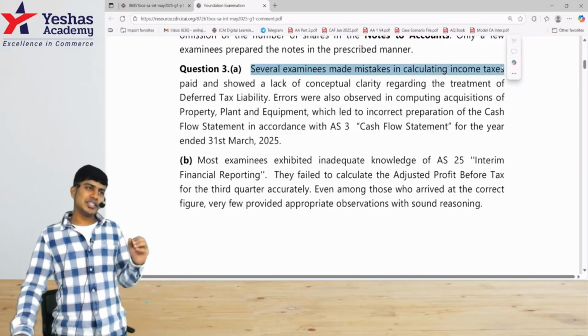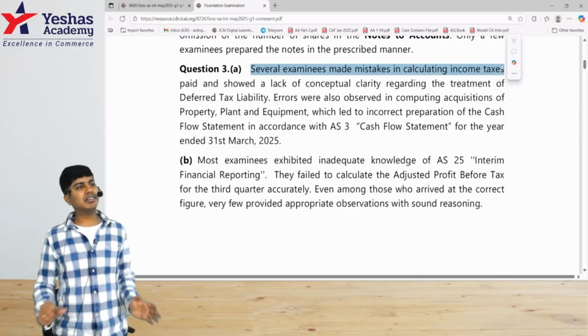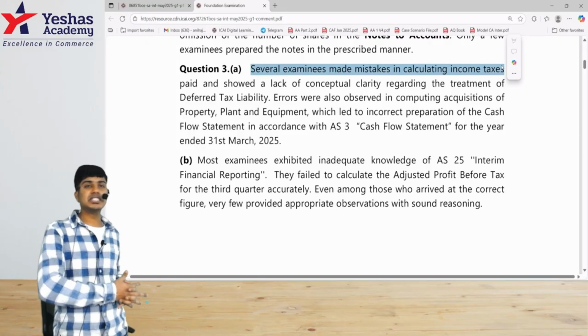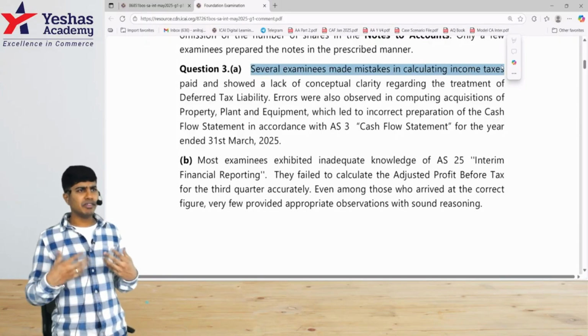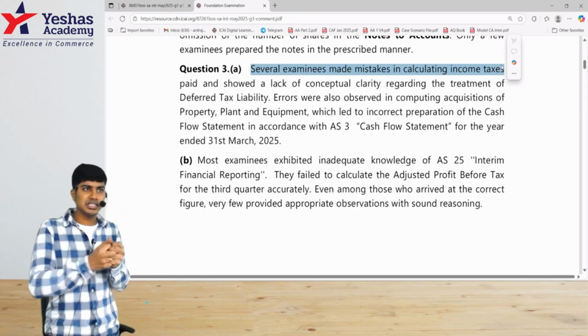I'll tell you honestly, this was not an easy question. There was a deferred tax based adjustment. You might have done deferred tax in accounting standard 22. You might have done cash flow statement separately, but you might never have usually come across a question having the deferred tax concept tested with accounting standard 3.